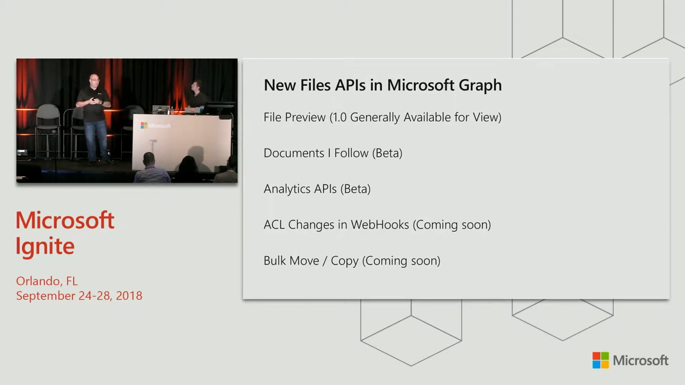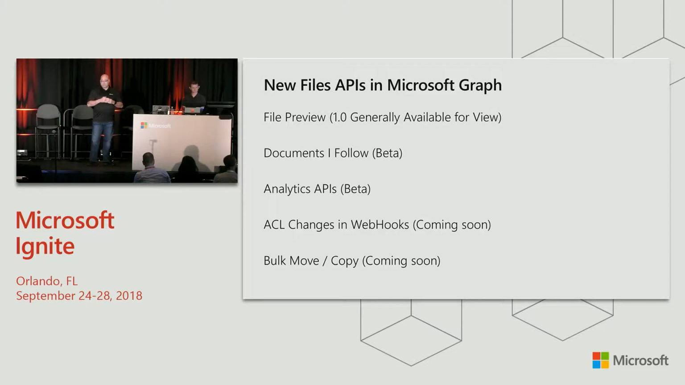We've got some new analytics APIs, which are really cool. We'll take a look at what we've got there. And one that's coming soon is what we're calling ACL changes in webhooks. So today you don't get notifications when the security and permissions change on a file through the webhooks notifications. That's about to change. So you'll be able to do security events with webhooks in our service, and that plays in a lot with our scanning guidance that we'll talk about in a few minutes.